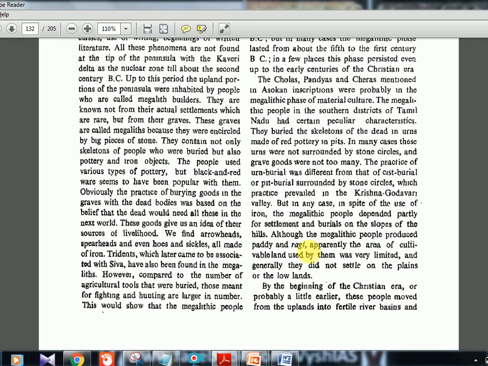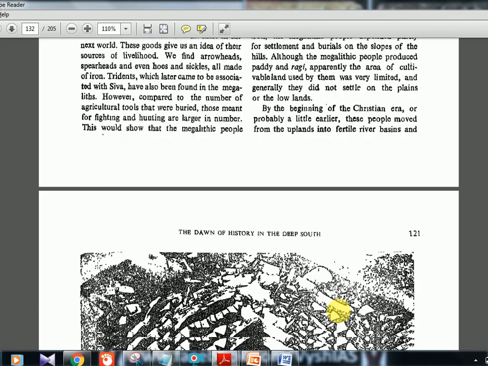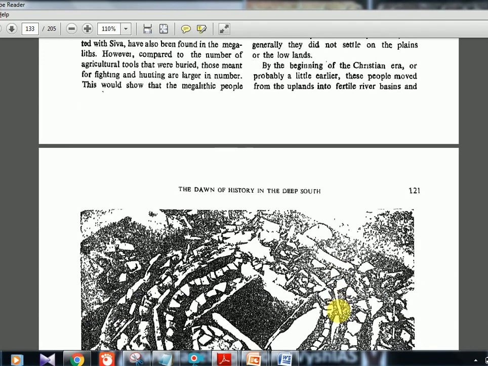Although the megalithic people produced paddy and ragi, apparently the area of cultivable land used by them was very limited, and generally they did not settle on the plains or the lowlands. Okay, not settled in the plains or lowland, but mostly in the hilly areas. By the beginning of the Christian era, that is the AD time, or probably a little later, these people moved from the uplands into the fertile river basins.